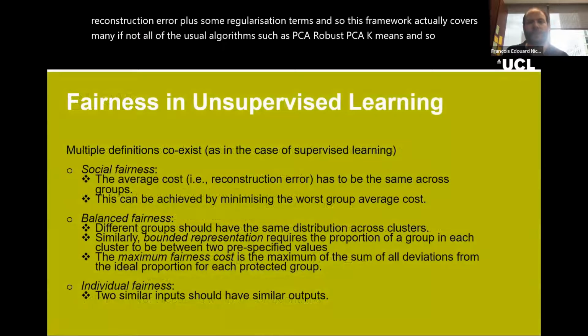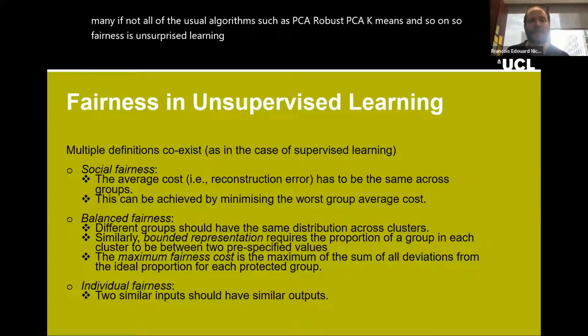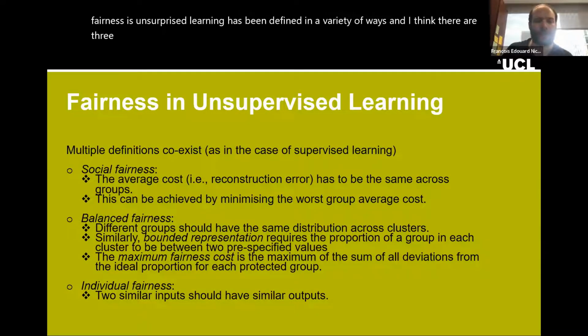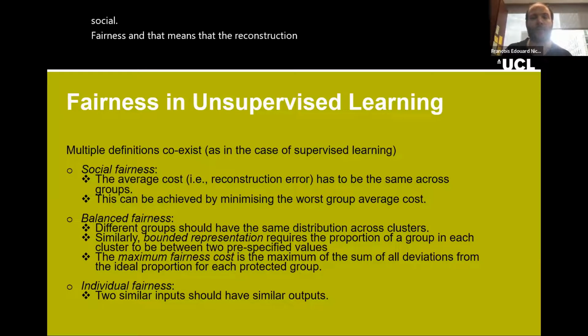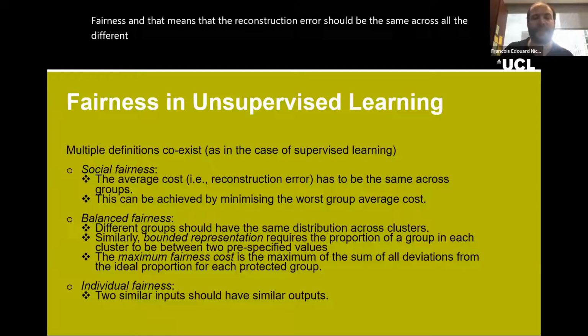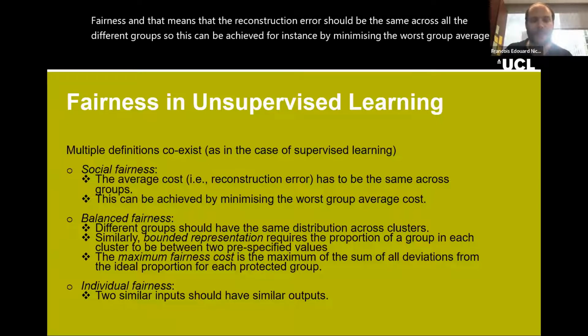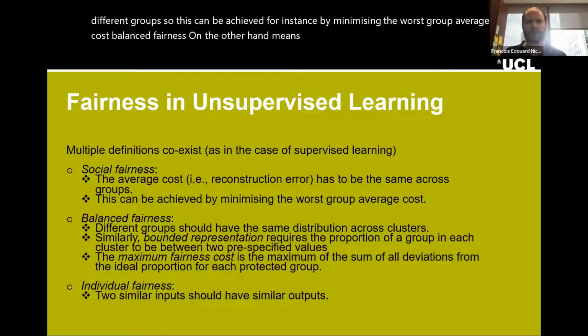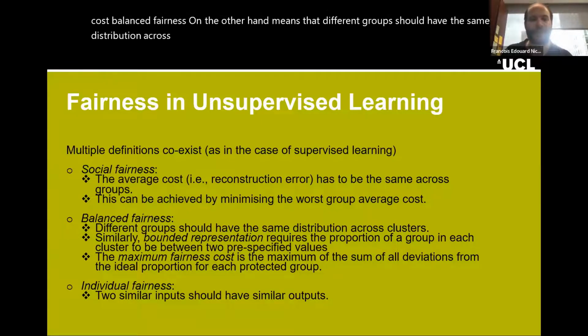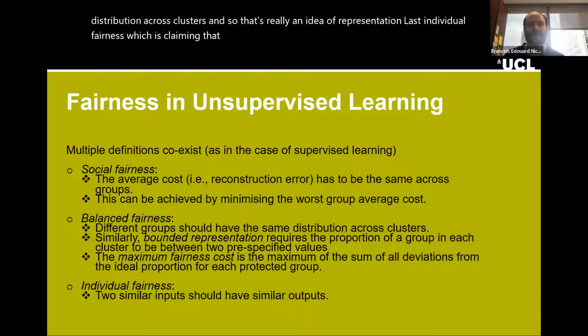So fairness in unsupervised learning has been defined in a variety of ways. And I think there are three main categories of metrics for fairness in unsupervised learning. The first one has to do with social fairness, and that means that the reconstruction error should be the same across all the different groups. This can be achieved, for instance, by minimizing the worst group average cost. Balanced fairness, on the other hand, means that different groups should have the same distribution across clusters. And so that's really an idea of representation. Last, individual fairness, which is claiming that two similar data inputs should have similar outputs.